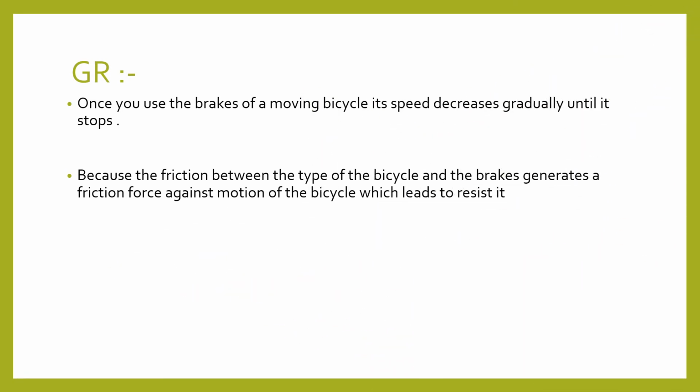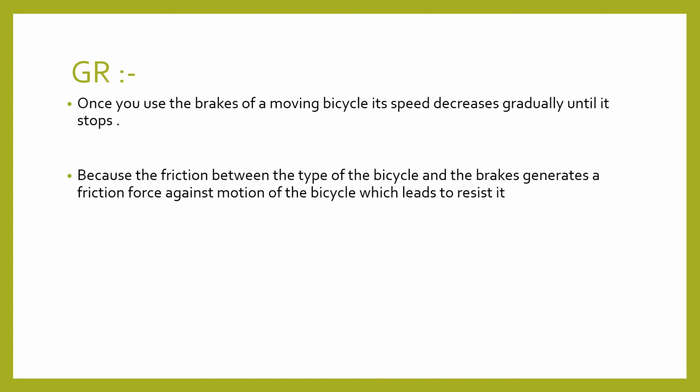Now I may ask you a question, give reason. Once you use the brakes of a moving bike, its speed decreases gradually until it stops. Why? During using the brakes, the bike decreases its speed until it is completely stopped.